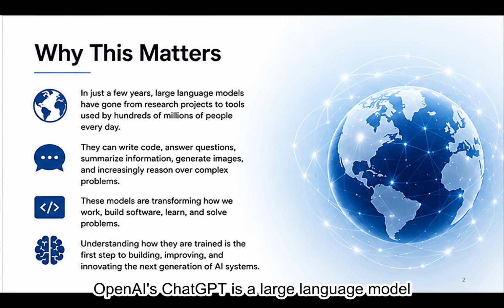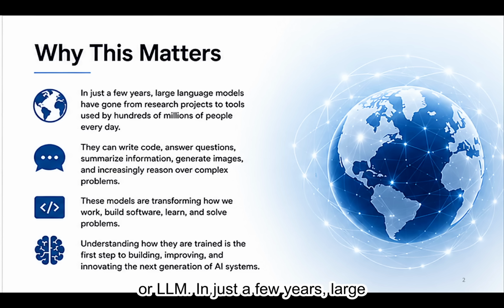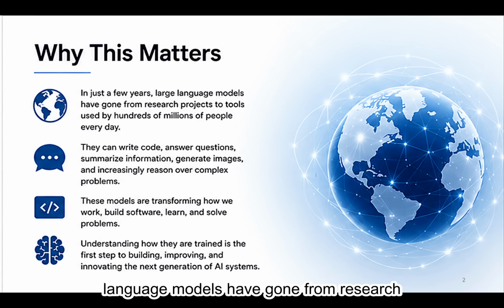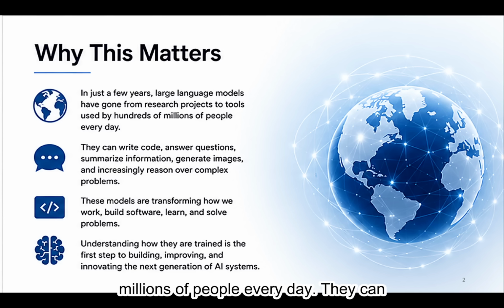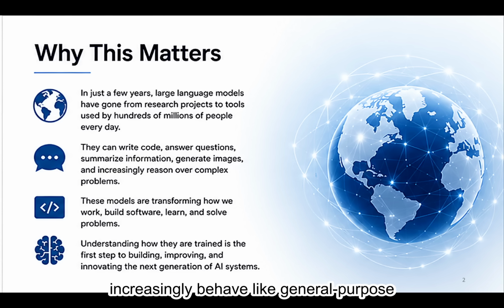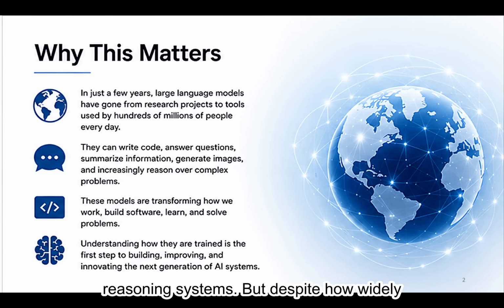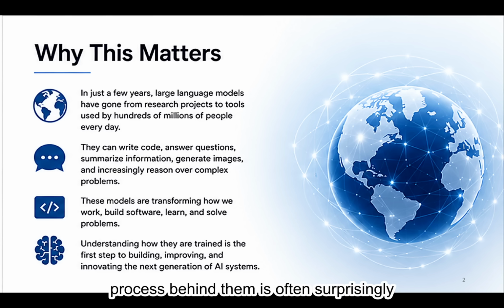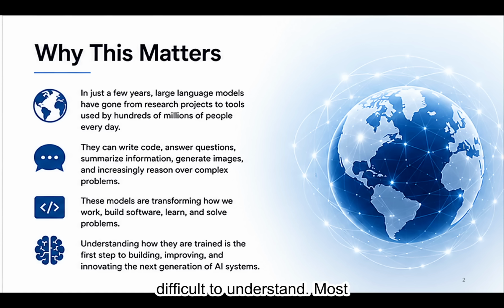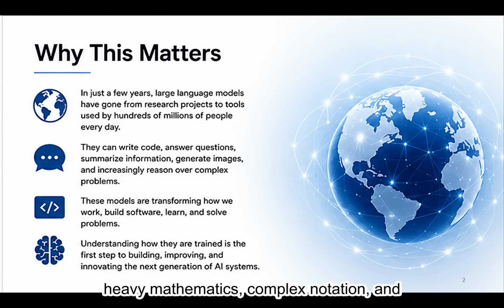OpenAI's ChatGPT is a large language model, or LLM. In just a few years, large language models have gone from research projects to tools used by hundreds of millions of people every day. They can write code, answer questions, summarize information, generate images, and increasingly behave like general purpose reasoning systems. But despite how widely these models are used, the actual training process behind them is often surprisingly difficult to understand. Most explanations quickly become buried under heavy mathematics, complex notation, and research terminology.